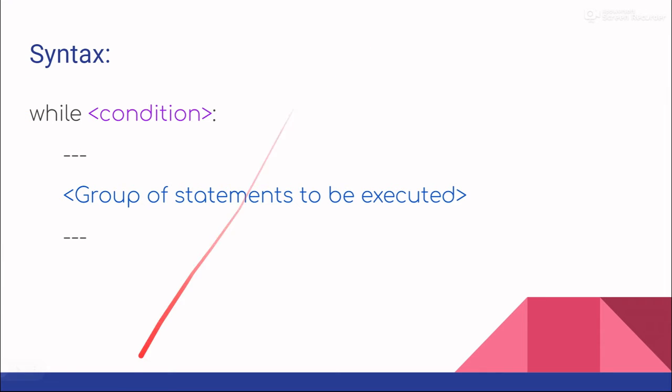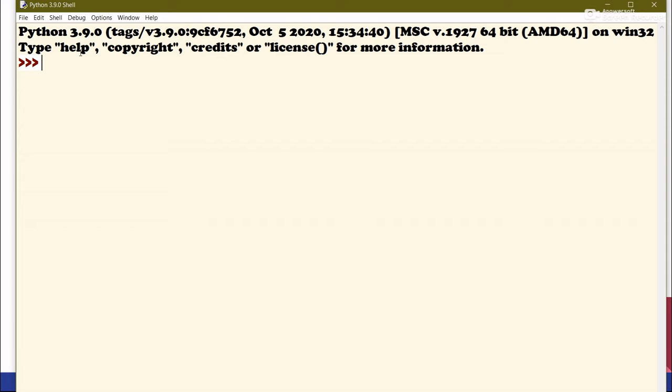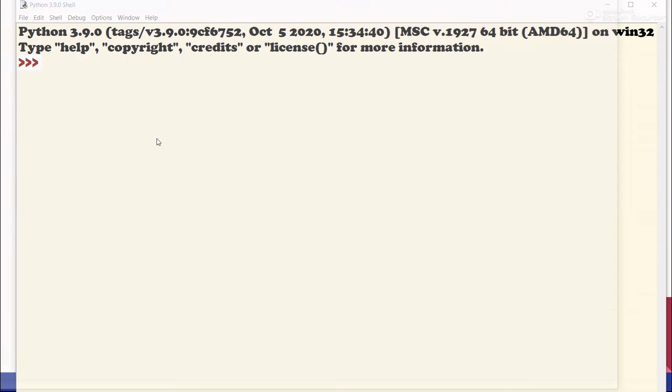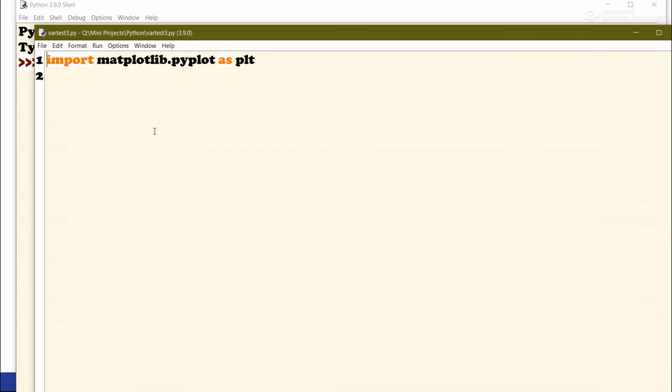Now I will just show this to you in the IDLE itself. So here I have opened up IDLE. I am going to open up my rough file as always. Now what I'm going to do here is, first of all, make a variable called a and store the value of 2 inside of it. Now I'm going to use a while loop.